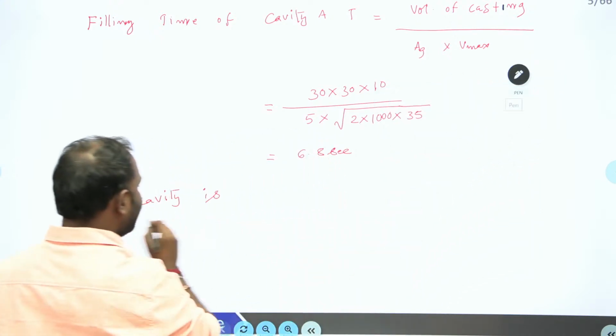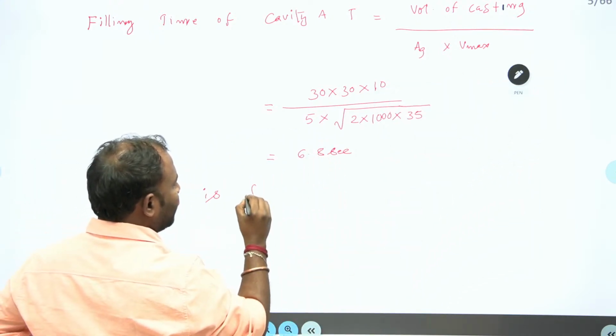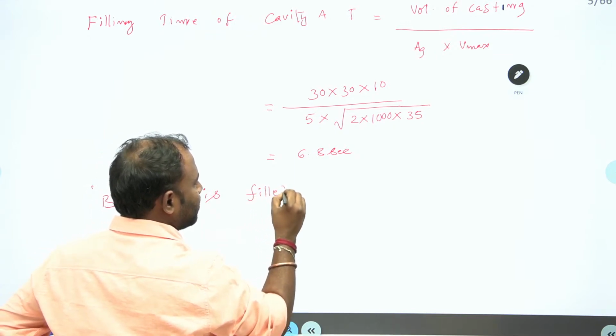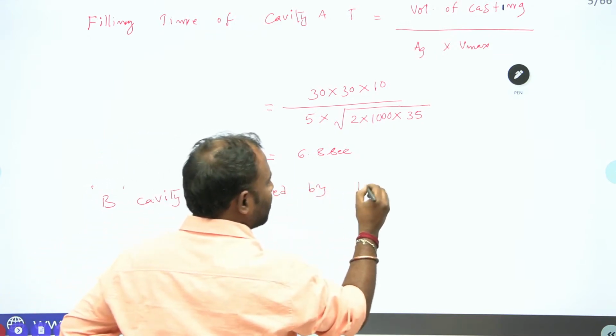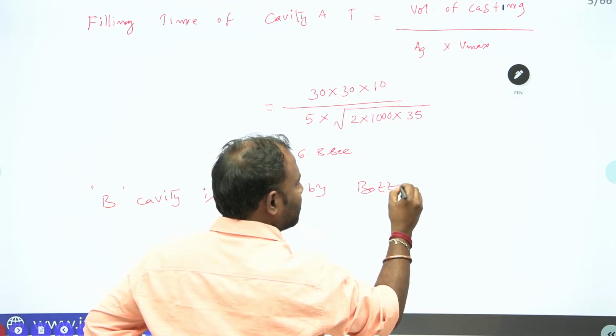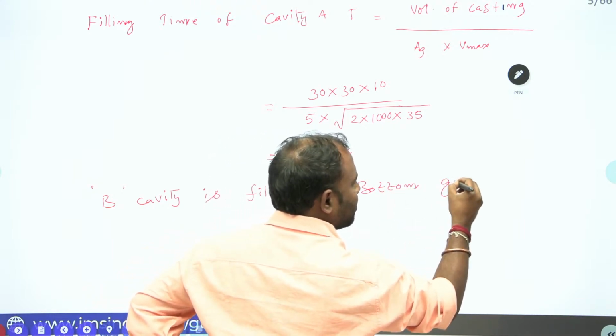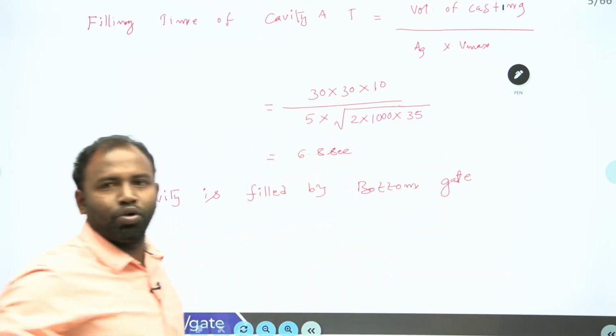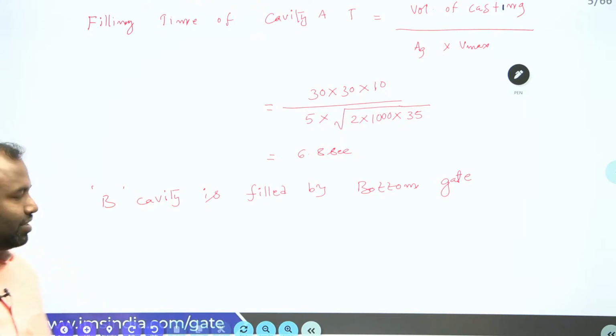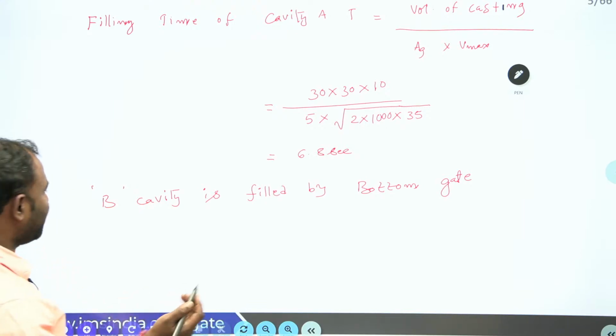B cavity is filled by bottom gate. B cavity filled by bottom gate. Okay, right. Now here, the bottom gate formula.